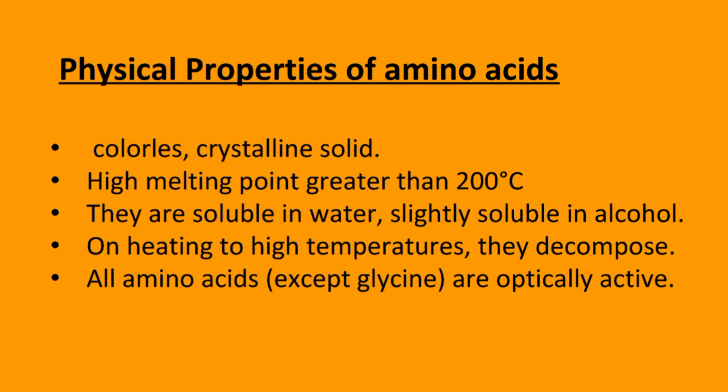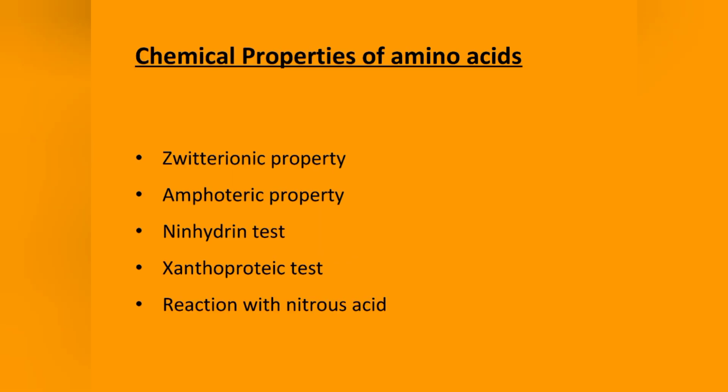Now, what are the chemical properties of amino acids? Number one, zwitterionic property. A zwitterion is a molecule with functional groups, of which at least one has a positive and one has a negative electrical charge. The net charge of the entire molecule is zero. Amino acids are the best known example of zwitterions.